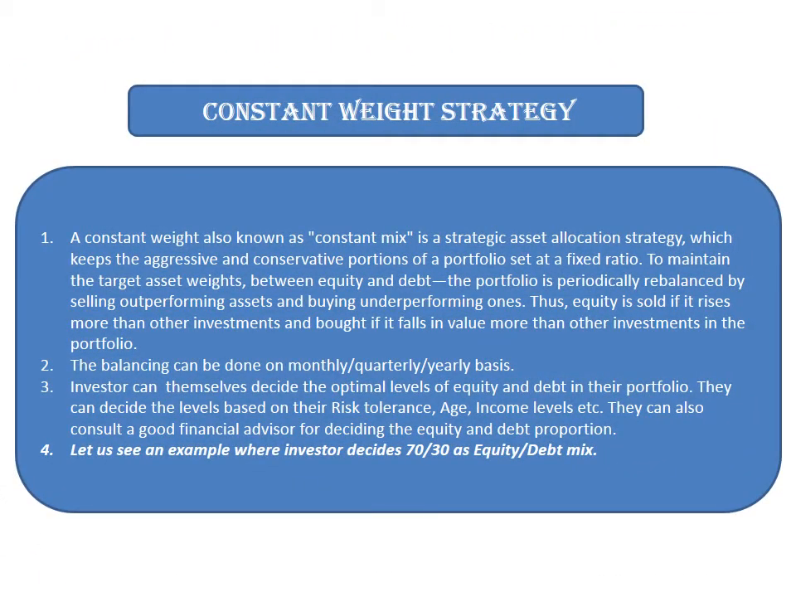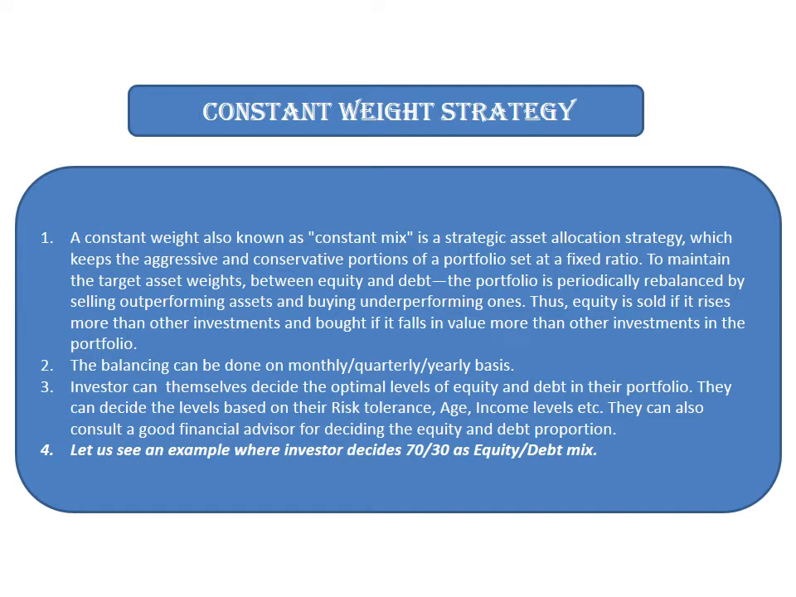Constant weight strategy. A constant weight, also known as constant mix, is a strategic asset allocation strategy, which keeps the aggressive and conservative portions of a portfolio set at a fixed ratio. To maintain the target asset weights between equity and debt, the portfolio is periodically rebalanced by selling outperforming assets and buying underperforming ones. Thus, equity is sold if it rises more than other investments and bought if it falls in value more than other investments in the portfolio. The balancing can be done on monthly or quarterly or yearly basis.